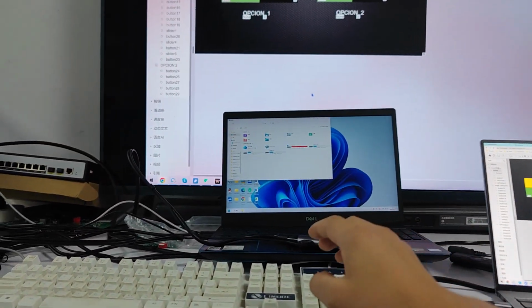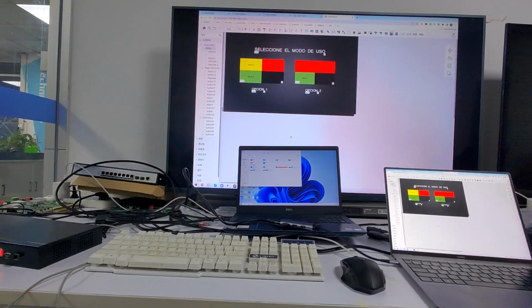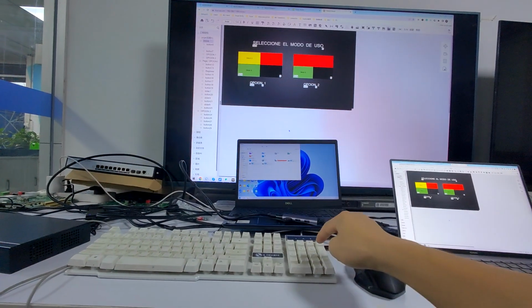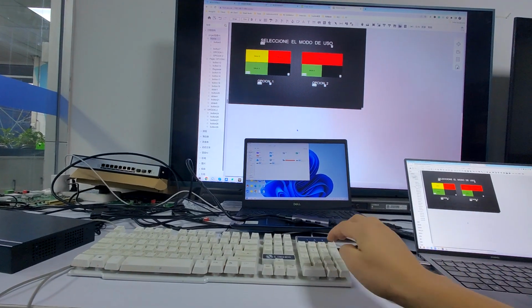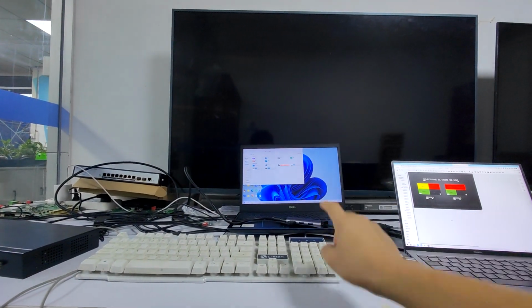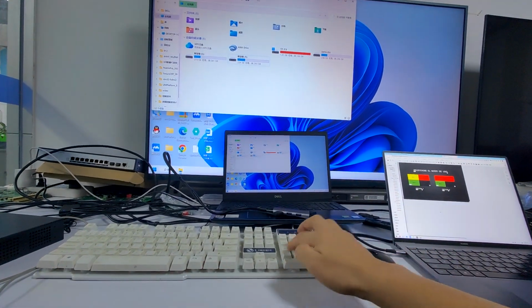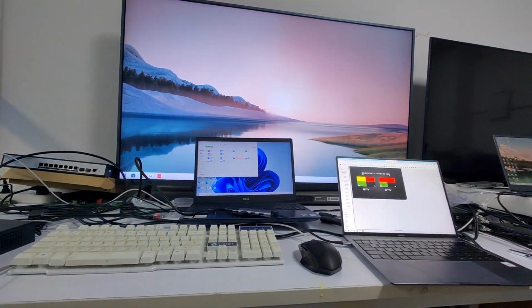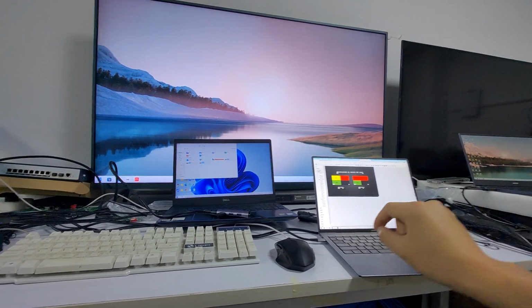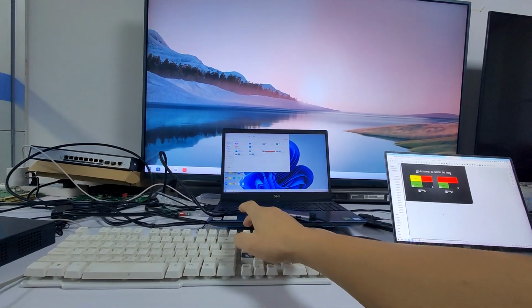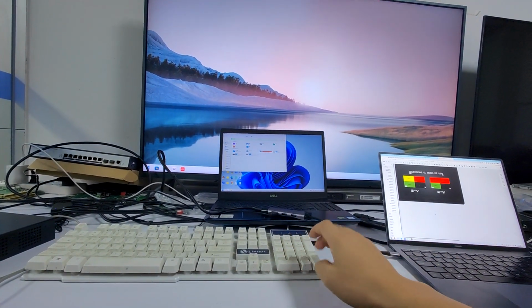Okay, so this one is switched to input 1, which is from this PC here. Okay, so Scroll Lock, 2 switches to input 2, and Scroll Lock, 16, Enter, then you will switch to the third PC. So Scroll Lock, 1.